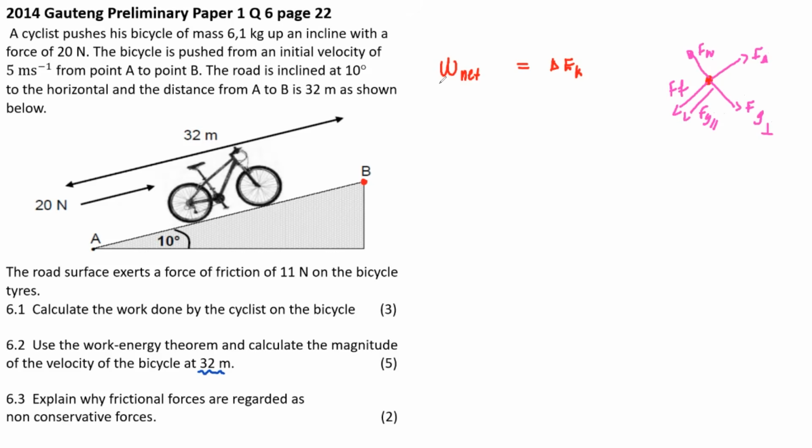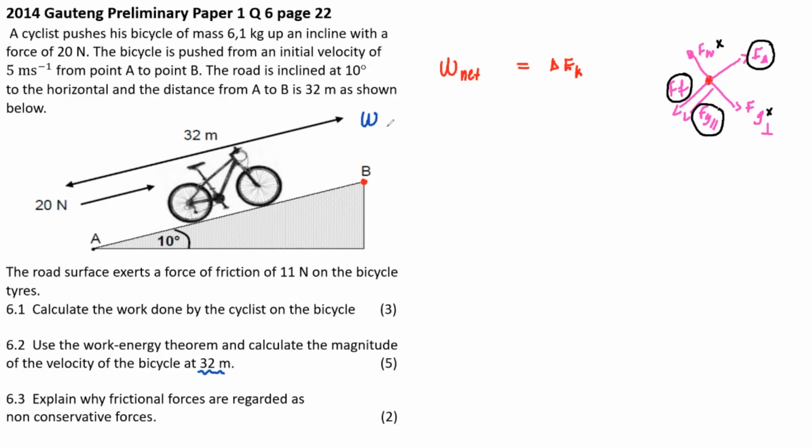Now, since we're dealing with work net, we need to know which forces are doing work. It is the applied force doing work. It is friction doing work. It is gravity doing work. Normal and gravity perpendicular are doing no work at all, because they act perpendicular to the displacement.